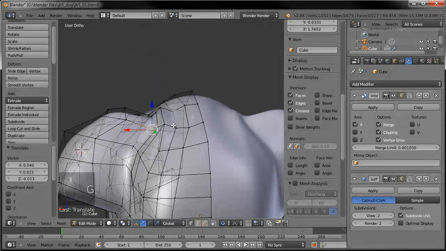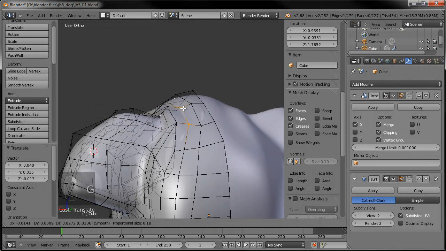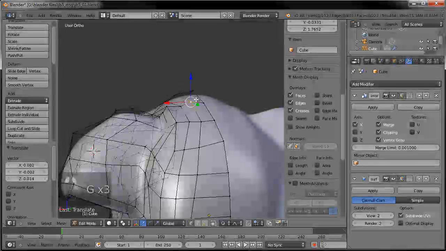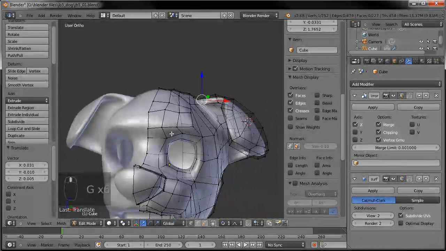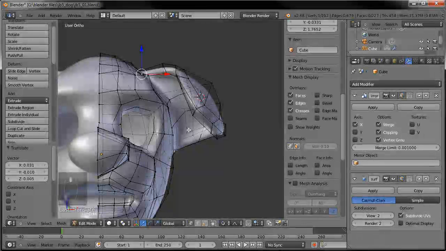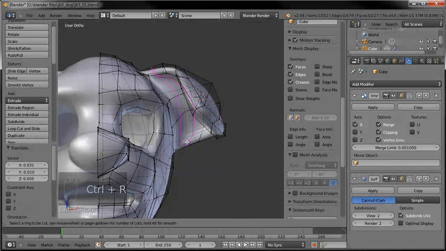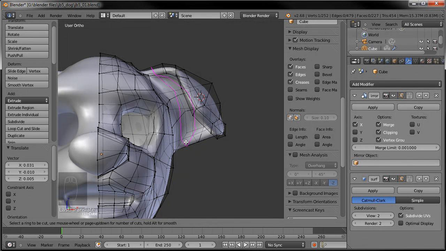And let's clean up the top of the head here. You can see it looks a little messy. Let's grab that. Now, if you wanted to model the ears straight out like they were, and then just modify them with a rig later on, you could do that. But I'll go ahead and just add them bent, since they're probably going to be laying over for the most part. We can rig them either way.